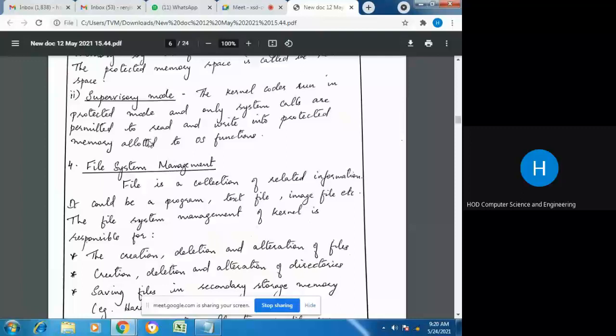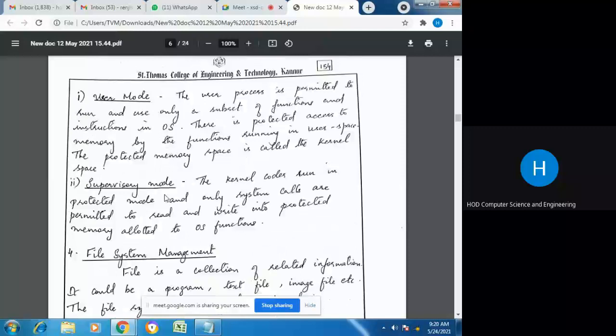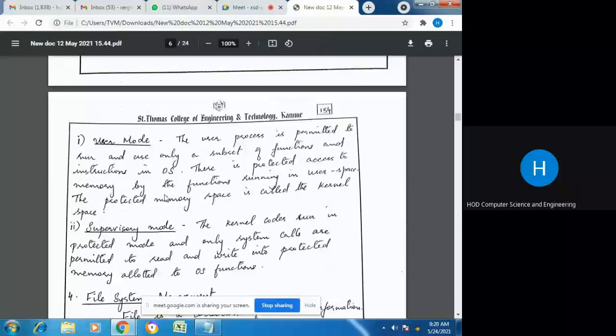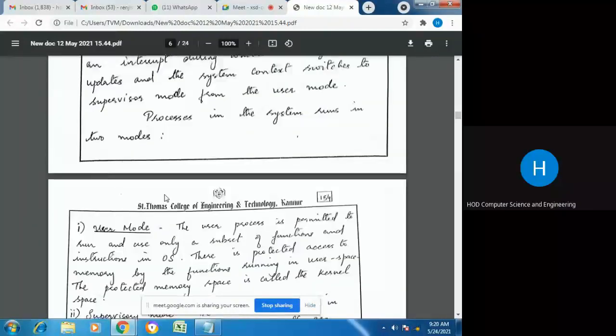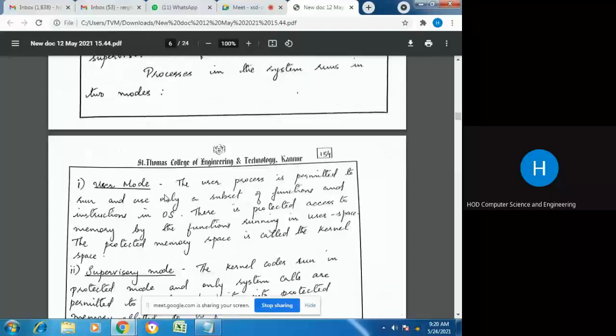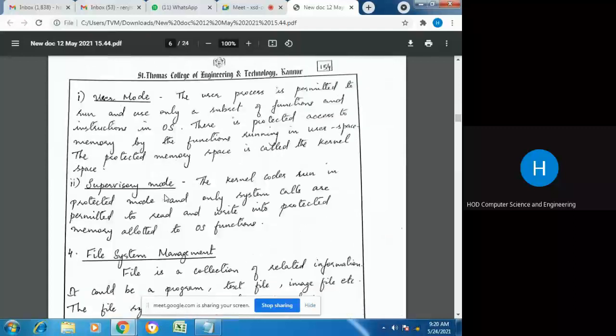And these codes run in the protected memory area, and they are permitted to write and read into the protected memory allowed for the OS functions. So only those functions which run in supervisor mode are allowed to access the protected memory space. Those processes that run in user mode are not allowed to access the protected memory space. So these are the 2 modes in which processes inside a system can run. That is, the processes can run either in user mode or in supervisor mode.